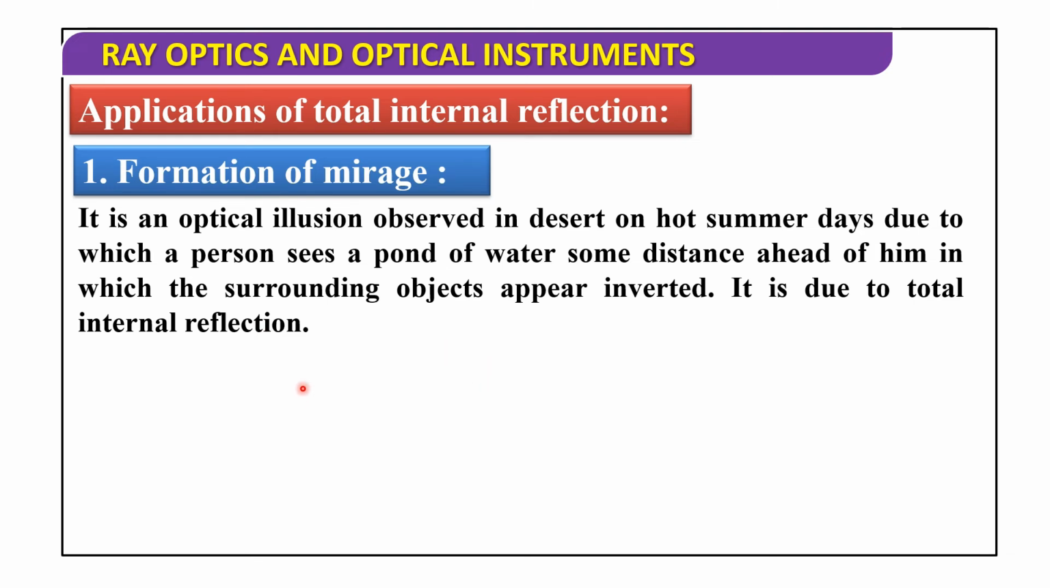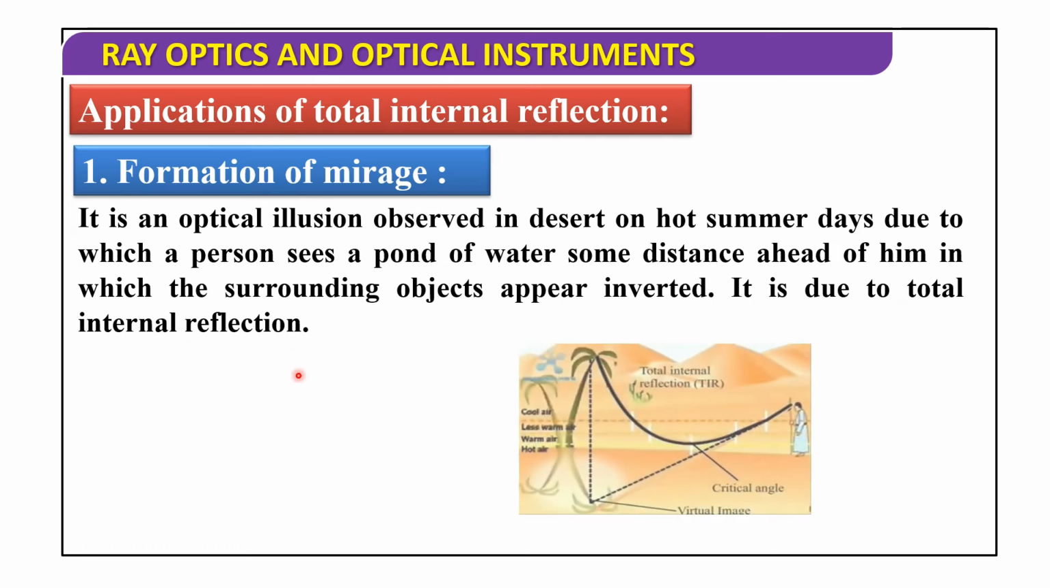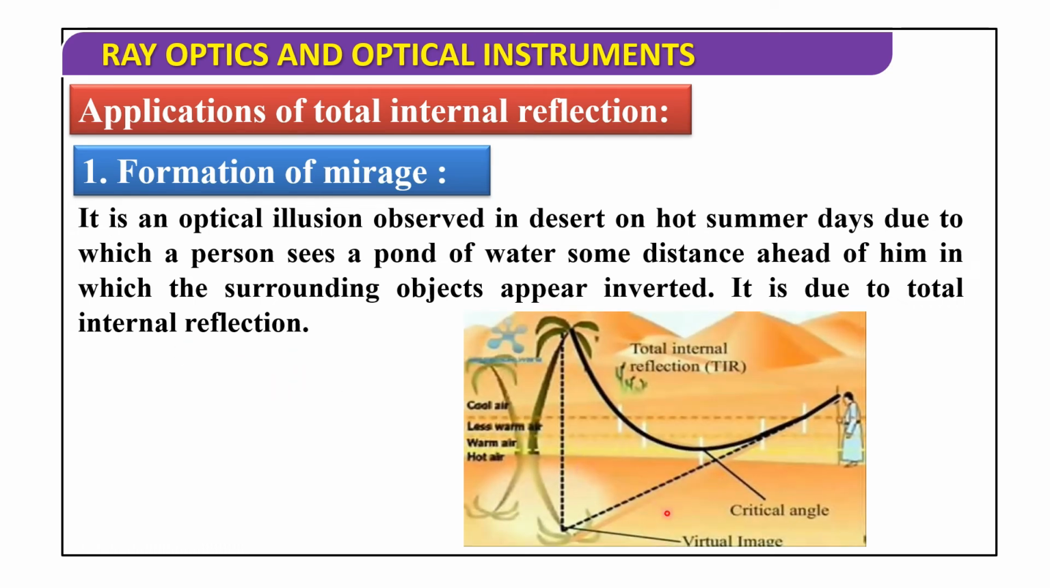When you are observing such a far distance, there appears a pond of water, but if you want to collect the water, there is no water. So, that is imagination. That is an optical illusion. That is known as the formation of mirage. It is due to total internal reflection. See, this is the formation of mirages because of total internal reflection.